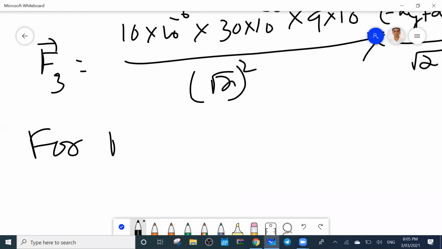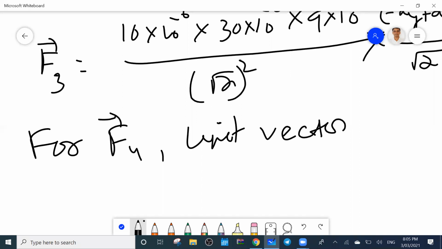So similarly for F4, find out the unit vector. Suppose A R4 cap. Find out. All of you see the fourth combination. What is the destination first point?